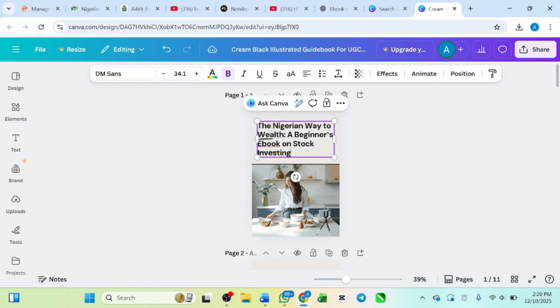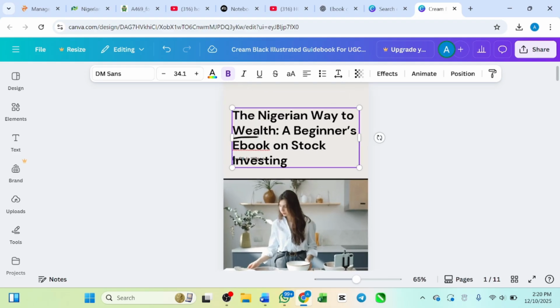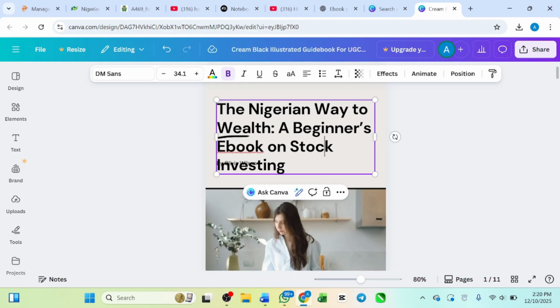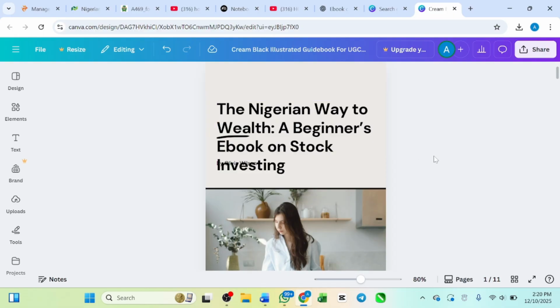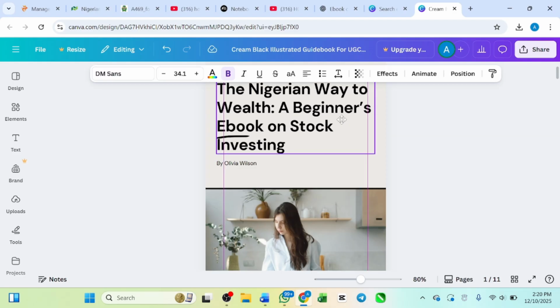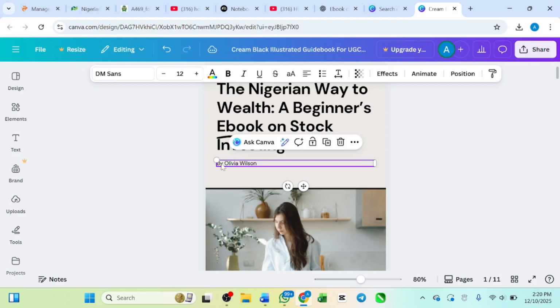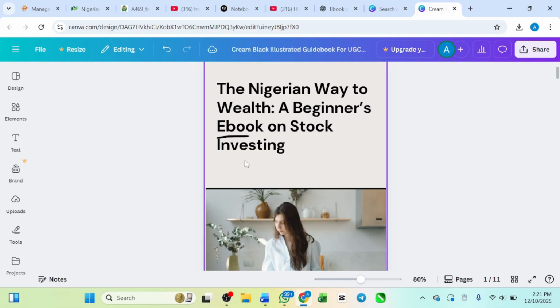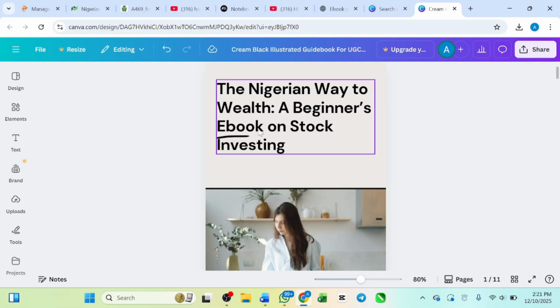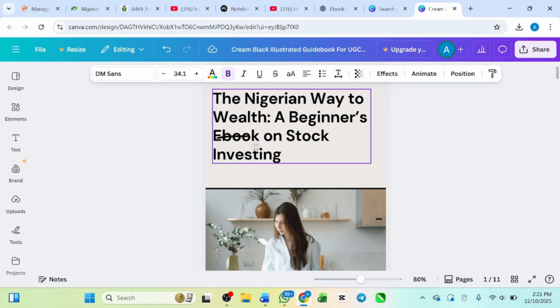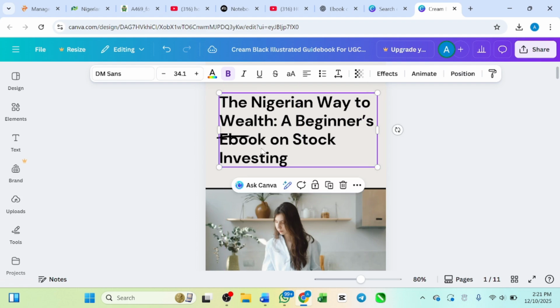You see, the Nigerian way to invest in the stock market, right? Just paste it. You can zoom it by using two fingers. You see the way I just changed the topic, right? You can move it to anywhere you want. I'm going to remove this, delete it: just highlight it, click backspace, and then it will be deleted. You see how I was able to move everything now.